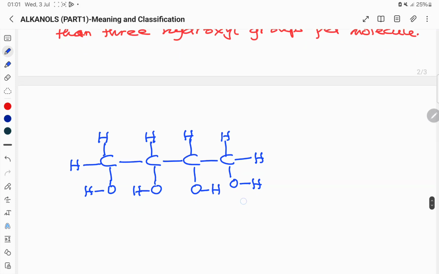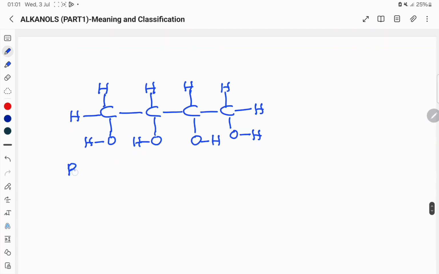So how do we name this? This one contains four carbon atoms, so you're going to start with butane, to indicate the parent alkane from which this alkanol is formed. So butane, 1, the first carbon atom, 2, the second one, 3, the third one, and 4, the fourth one. You can see that the hydroxy groups are placed on the carbon atoms separately.